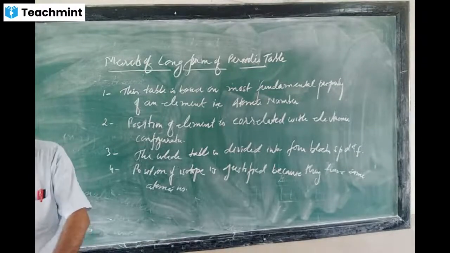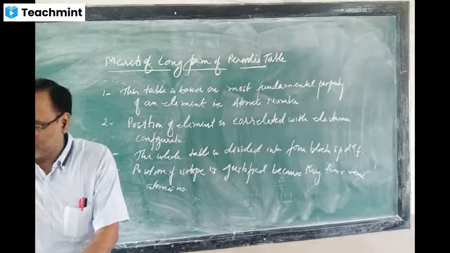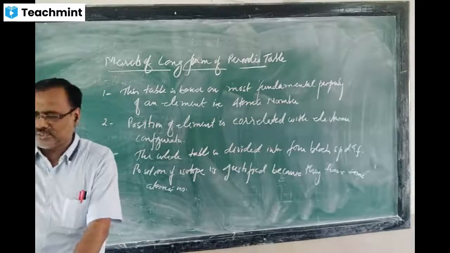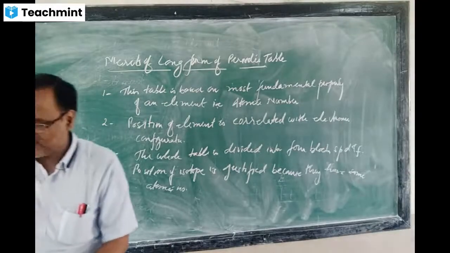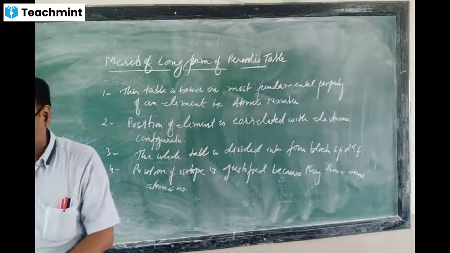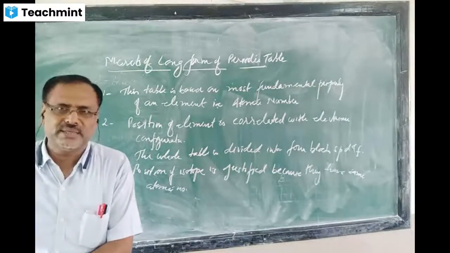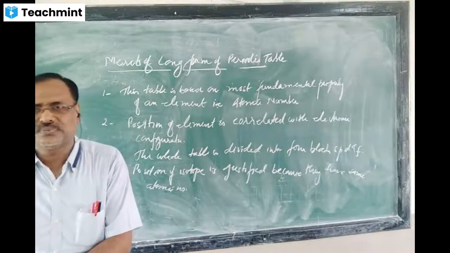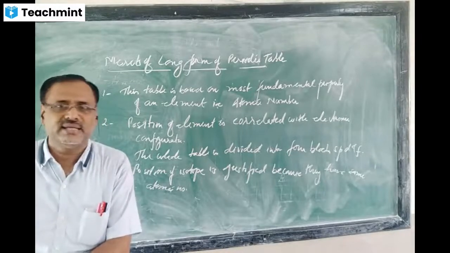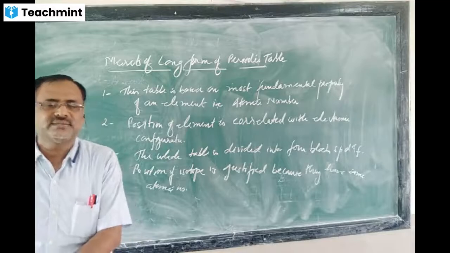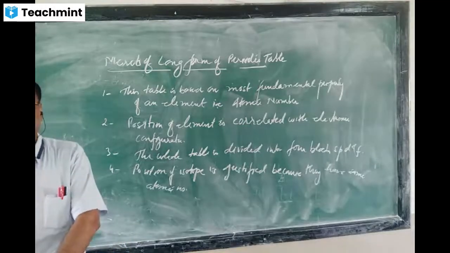Then the fifth point: most of the defects present in the Mendeleev periodic table are not encountered in this table. The first is that elements having different properties are not placed in the same group. When the long form came, groups were divided into A and B subgroups. A subgroup elements have similar properties and B subgroup elements have similar properties.